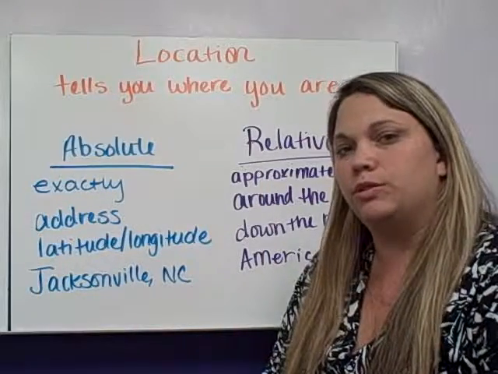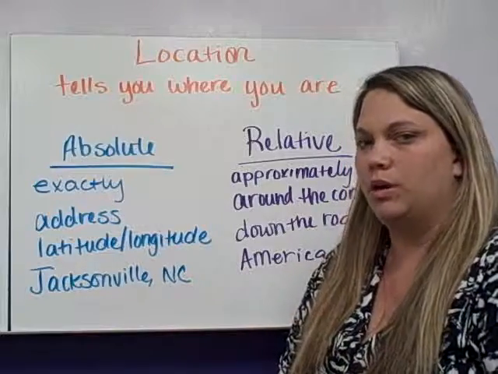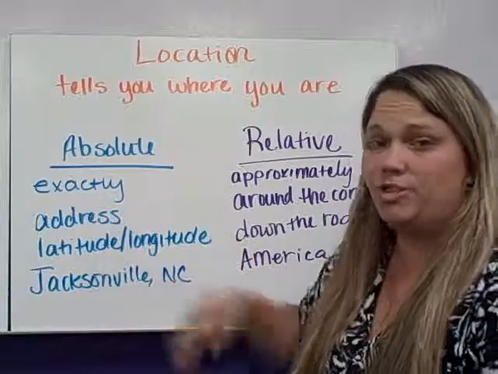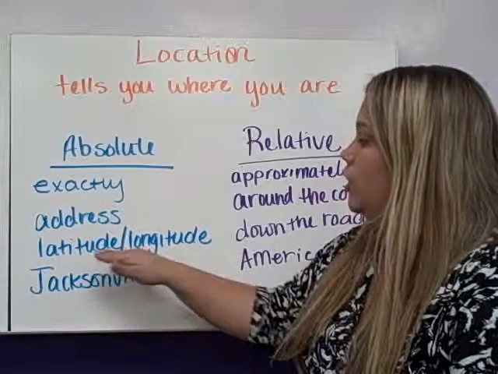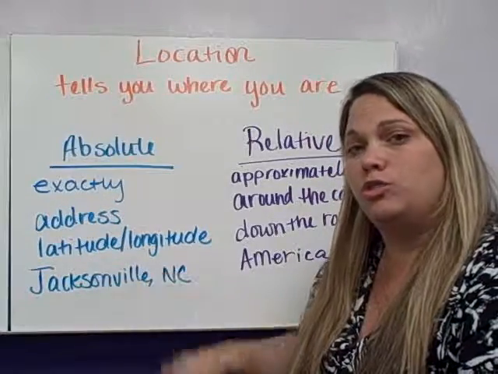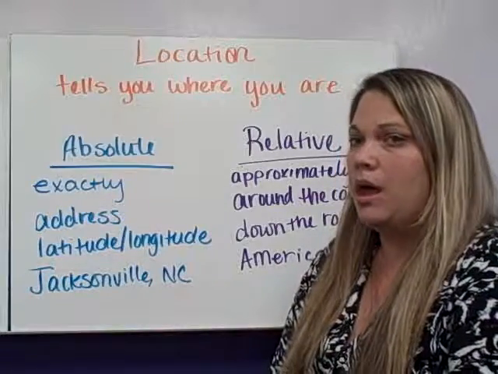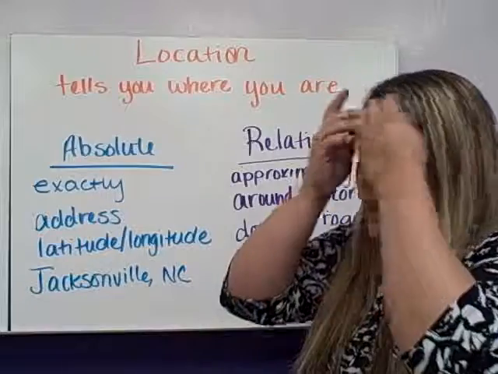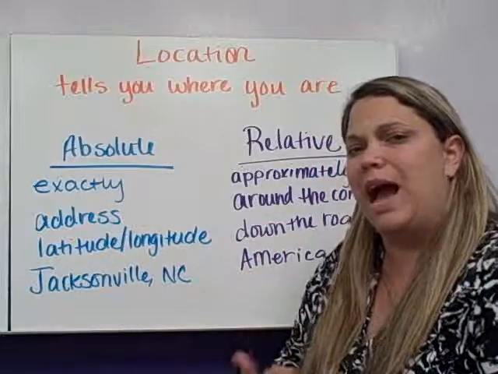When you're talking about absolute location, you're talking about exactly where you are in the world. You can give an address. An address is absolute location. You can give the latitude and longitude coordinates. Again, that's exactly where you are. And depending on how large of an area you're talking about, the city you're in can be exactly where you are.